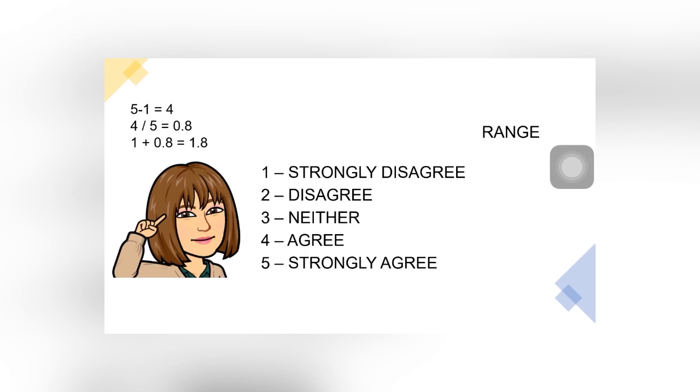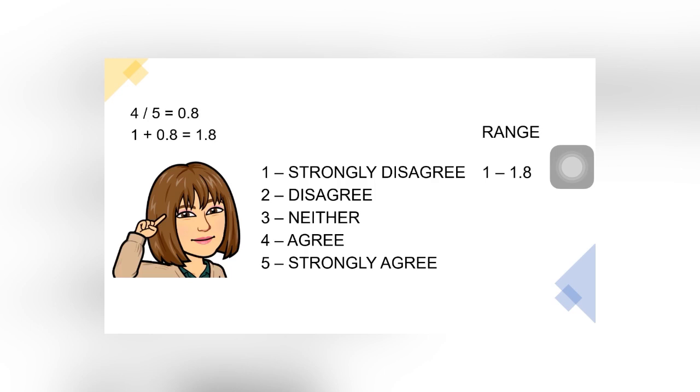For example, 4 divided by 5 is equal to 0.8. Now get the lowest Likert scale, which is 1, and add 0.8, that would be 1.8.